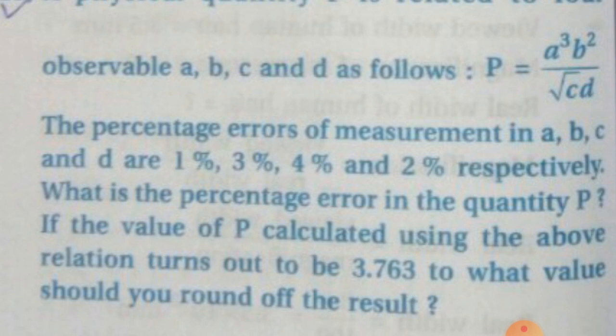Then another question is there in the sub question: if the value of P calculated using the above relation turns out to be 3.763, to what value should you round off the result. We refer to the solution of the first question, that is we want to calculate percentage error.